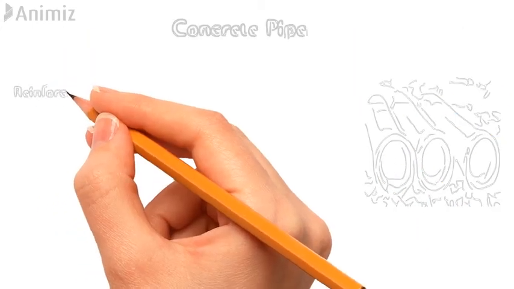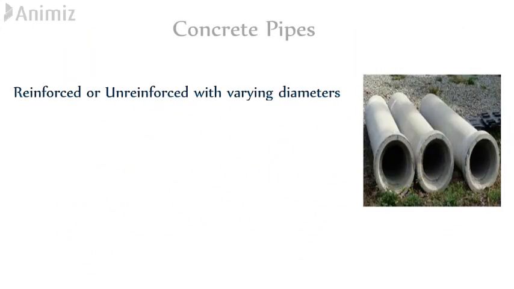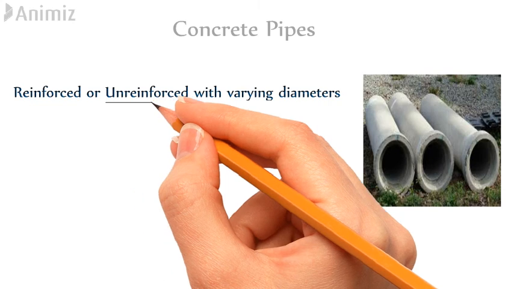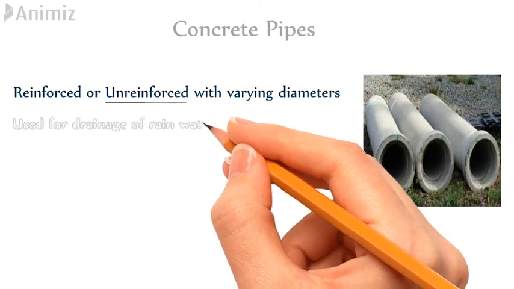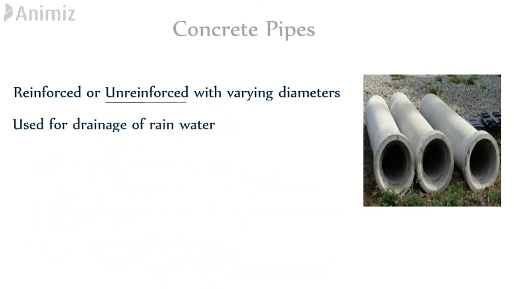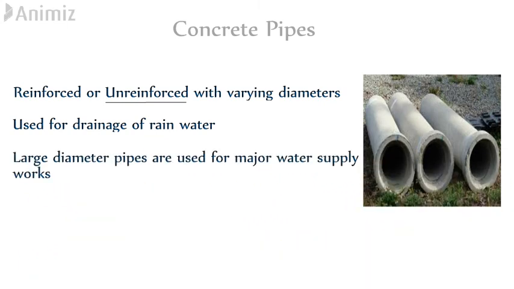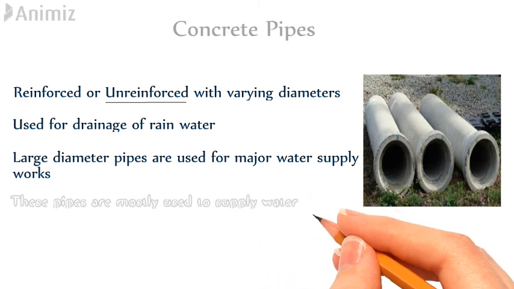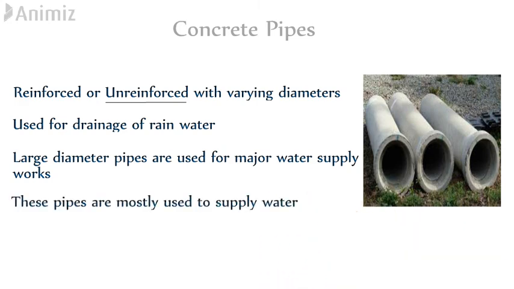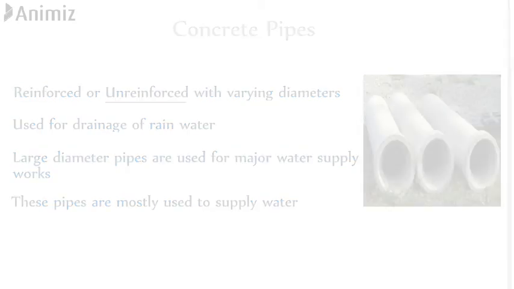Concrete pipes. They can be reinforced or unreinforced with varying diameter. Small unreinforced concrete pipes are very much used for drainage of rainwater. Large diameter pipes are generally used for major water supply work. These pipes are mostly used to supply water. So I have tried to explain different types of water supply system and type of pipe used in plumbing system.